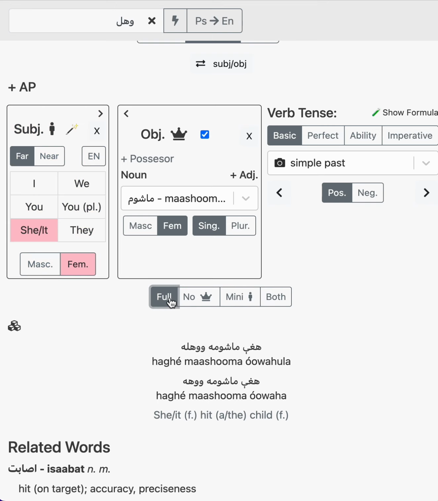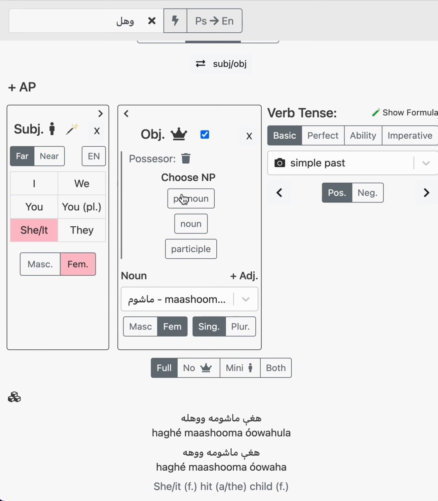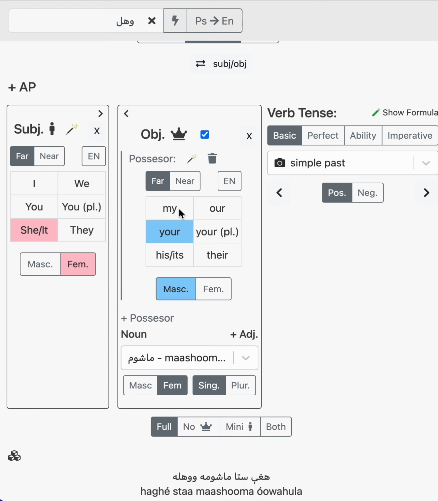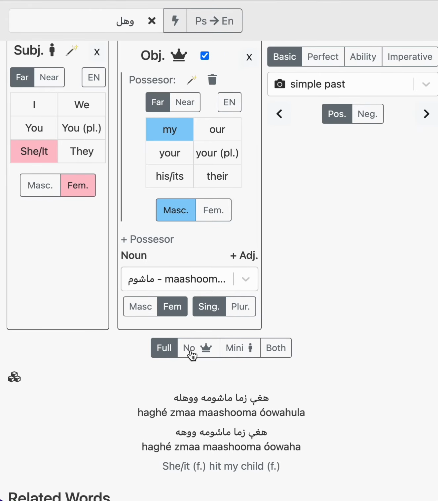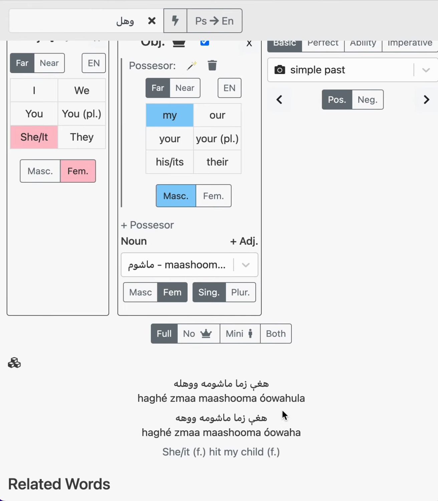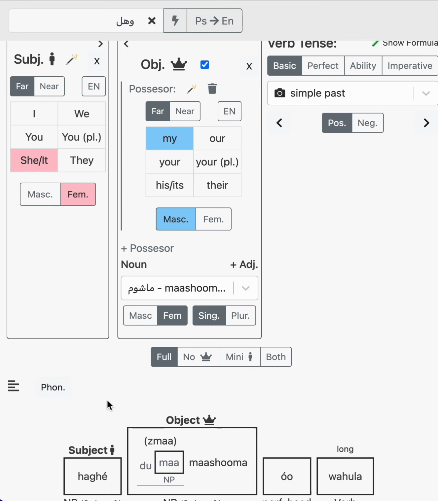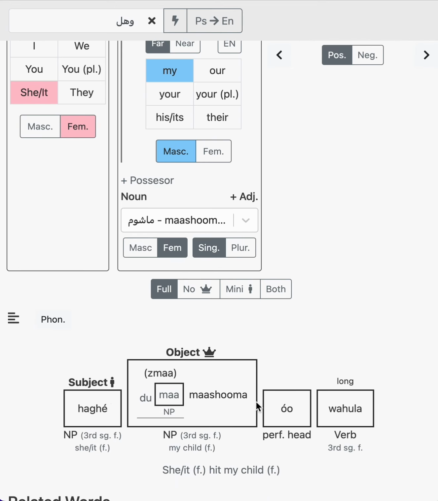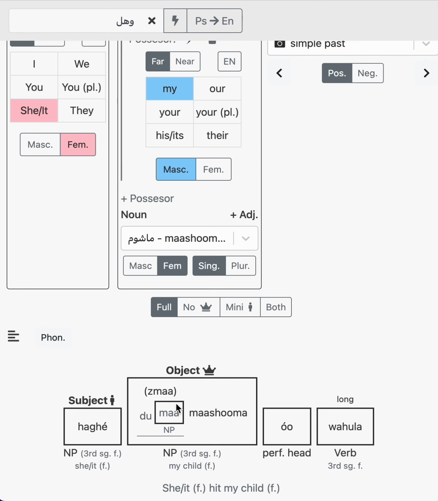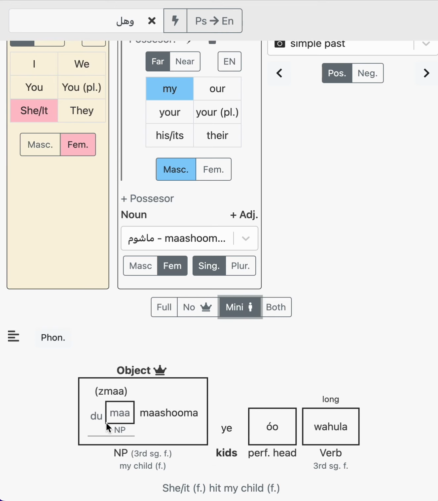She hit the child. But let's say whose child it is. Let's say it's my child. So she hit my child. Hare zma mashuma uahala, like that. So we can shrink two things here. We can shrink the servant, and we can also shrink this possessor. So let's look at the blocks here. Hare zma mashuma uahala. If we shrink the servant, then the servant is going to come over here. Watch this. We shrink the servant. Zma mashuma yeuahala, like that.